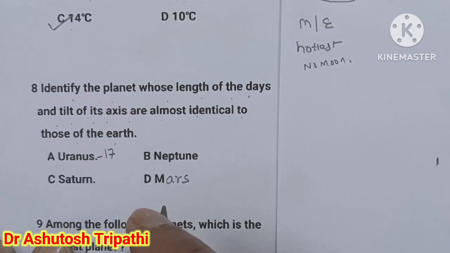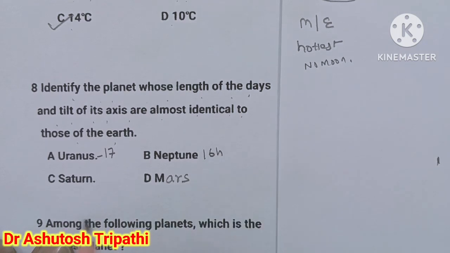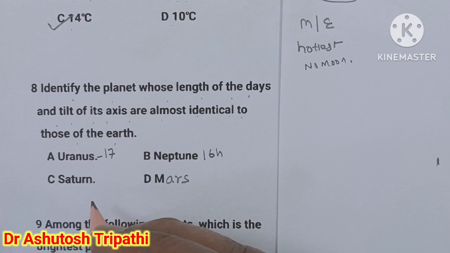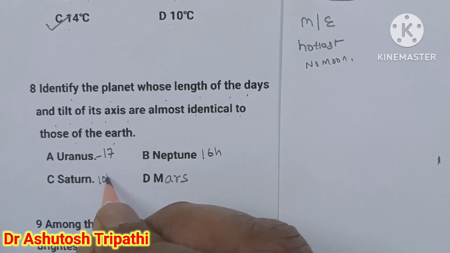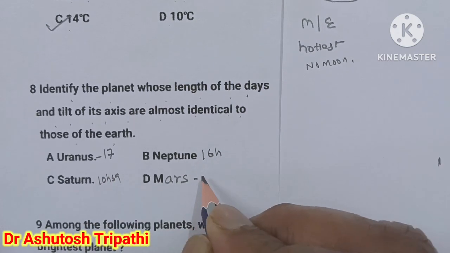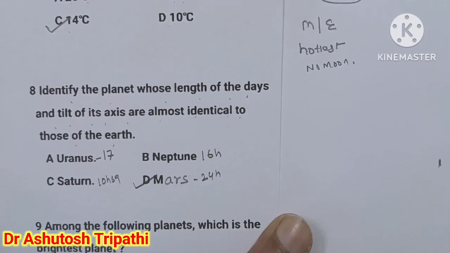Neptune takes about 16 hours. Saturn takes about 10 hours 39 minutes. And Mars takes 24 hours. Which is identical to the Earth? That is D, Mars.